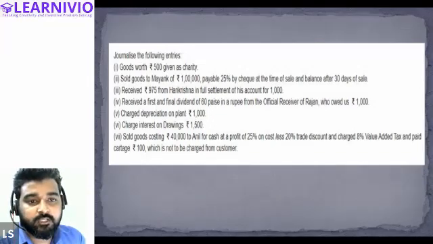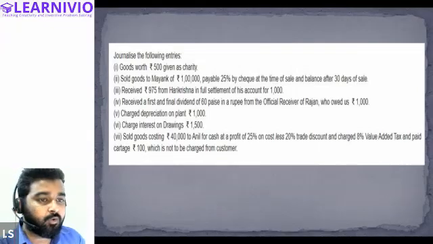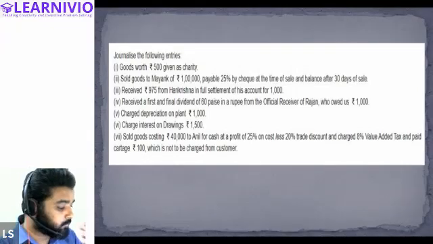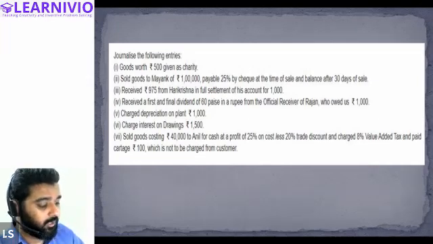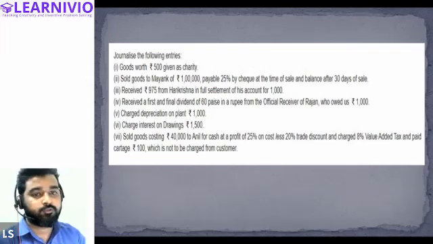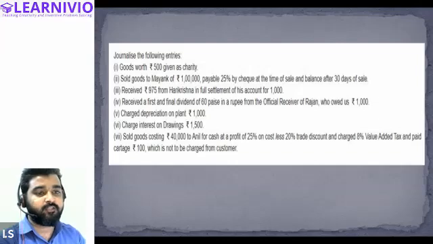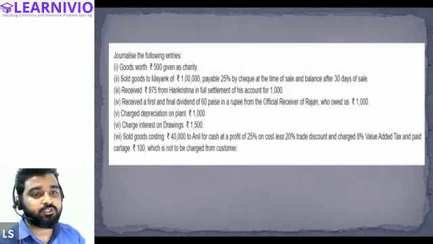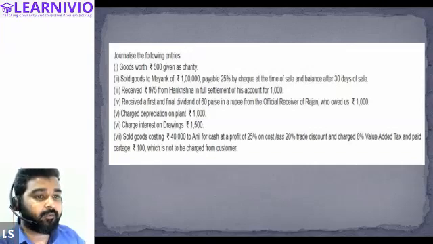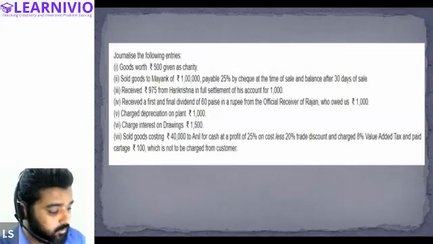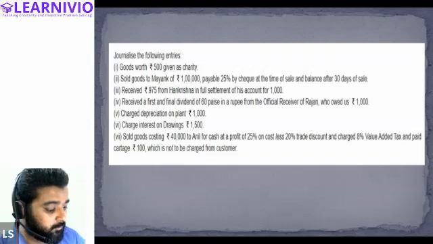Now the third transaction: received 975 from Hari Krishna in full settlement of his account of rupees 1000. Tell me how this will be generalized. We are receiving 975 from Hari Krishna in full settlement of his account. First of all, tell me, Hari Krishna will be treated as what?